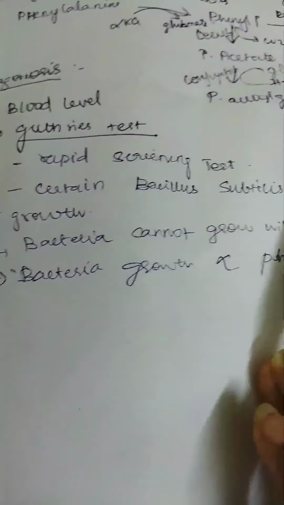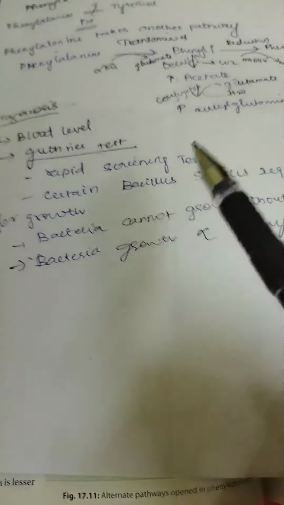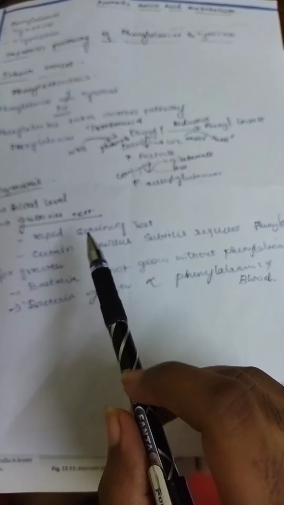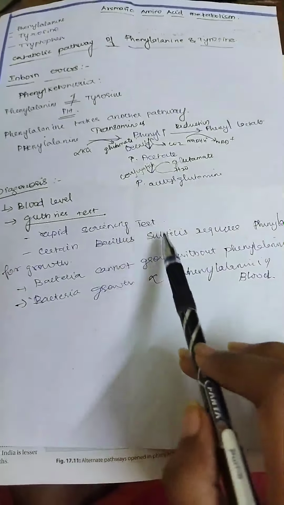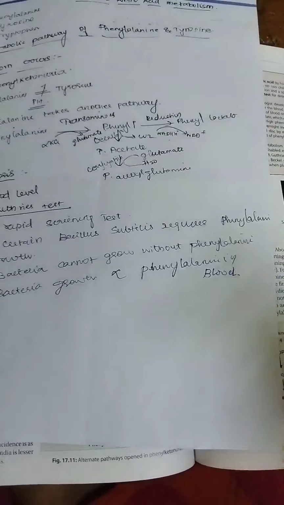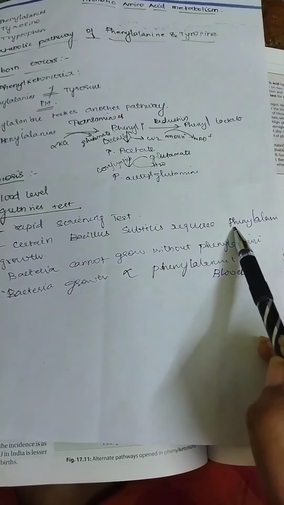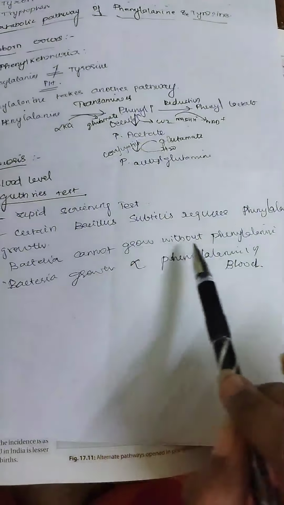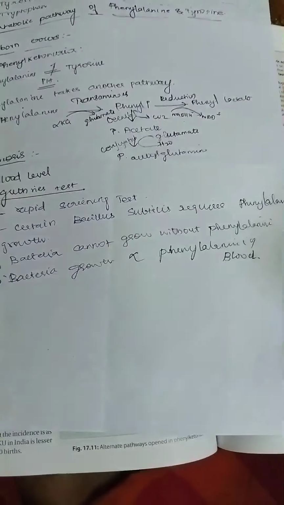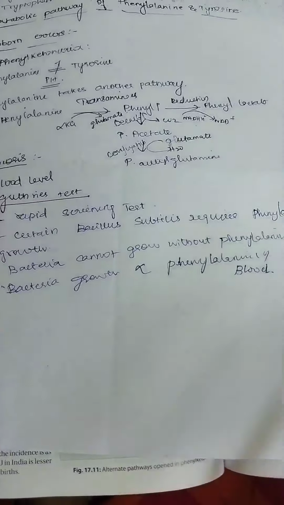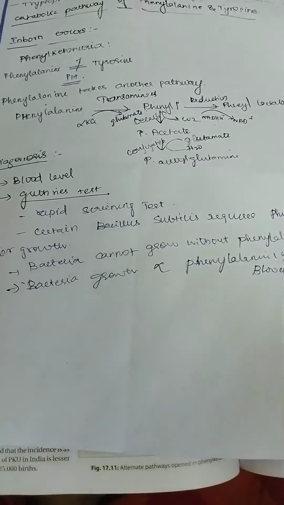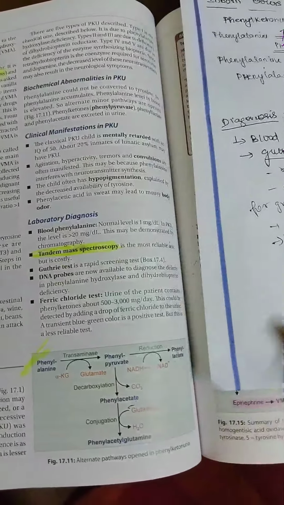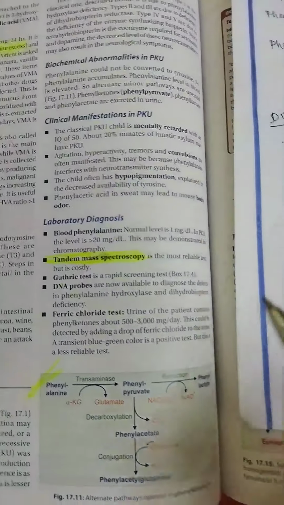The Guthrie test is a rapid screening test. Generally, you have to keep in mind that certain Bacillus subtilis strains require phenylalanine. Certain bacteria will always require phenylalanine. If there is no phenylalanine, there is no bacterial growth. So if there is bacterial growth from the blood, that indicates there is phenylalanine. If there is no bacteria, that indicates there is no phenylalanine. So using this bacteria we can perform the Guthrie test, and using the Guthrie test we can find out the phenylalanine level.